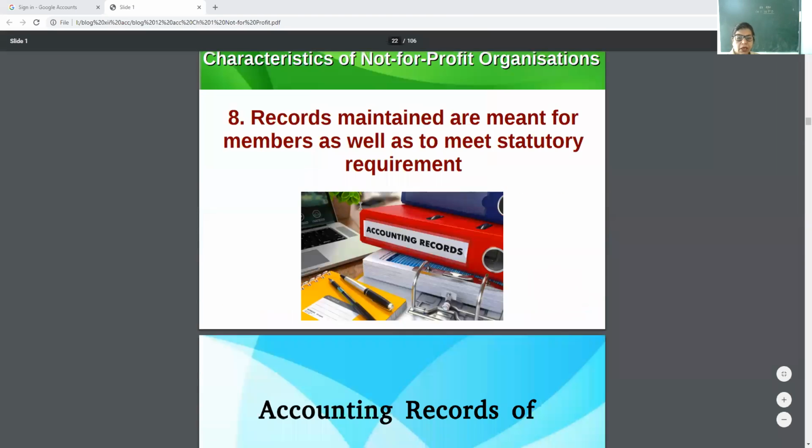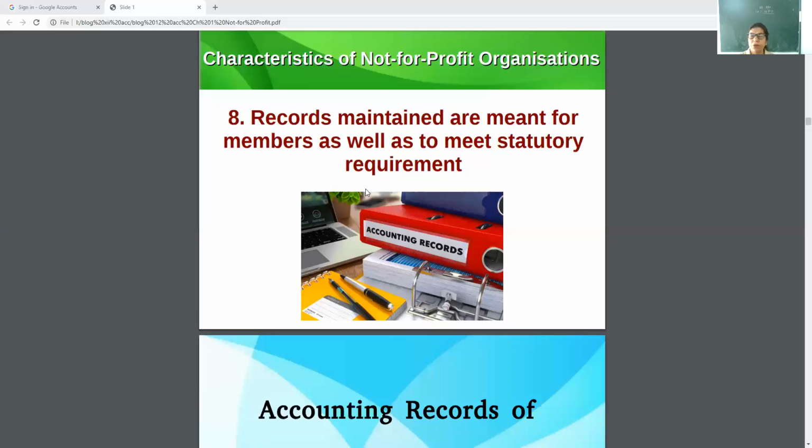Records maintained are meant for members as well as to meet statutory requirements. This I am going to explain to you while we make the different accounts required by NPO. Then I will explain that those records maintained are necessary to meet statutory or legal requirements.